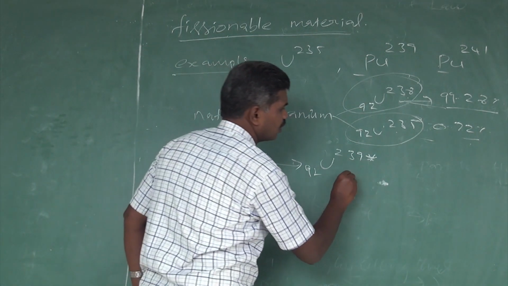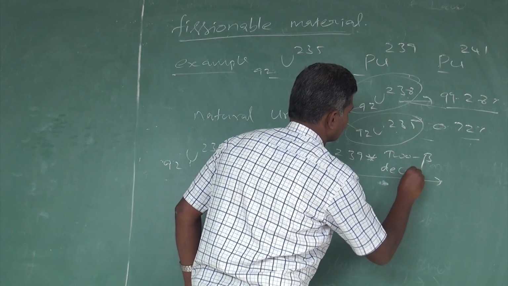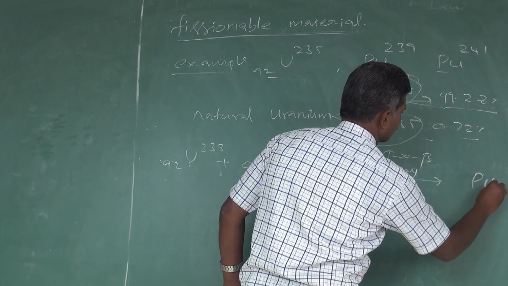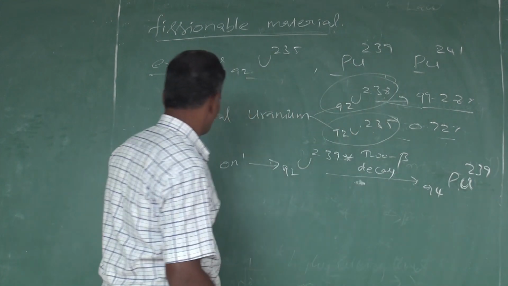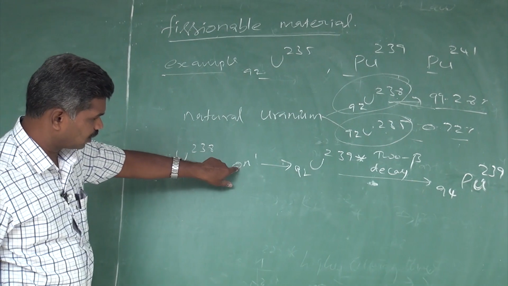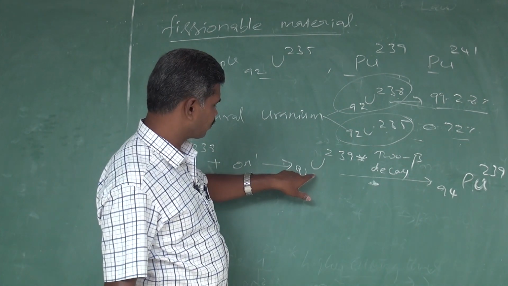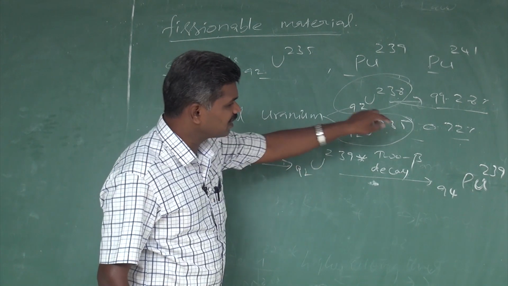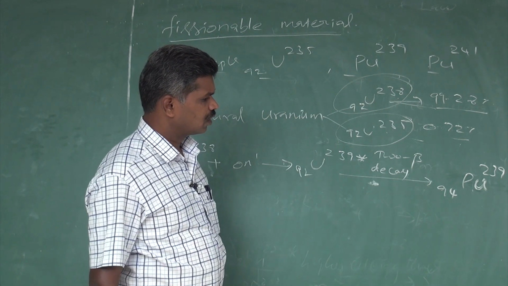At that time it undergoes two beta decays, and then it produces plutonium-239 (94). So fertile uranium-238 absorbs one neutron and changes into an unstable nucleus, uranium-239 (92). That's why it makes two beta decays and produces plutonium-239 (94).